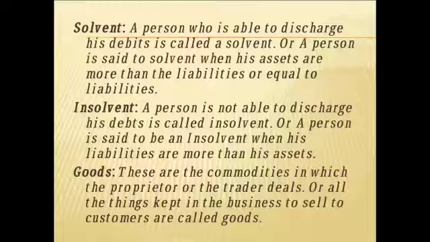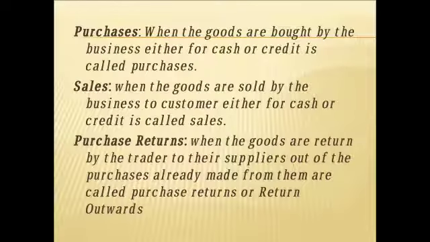Then what are goods? These are the commodities in which the traders deal. The goods which you are going to sell or we are going to purchase, that is called commodities, which we consider to buy or sell in a business, that is goods. Then what are purchases? When we purchase any goods or any asset, we consider it as purchases. It may be for cash directly or it may be on credit basis. If it is cash directly, we consider it as purchases. If it is credit basis, we call it credit purchases here.